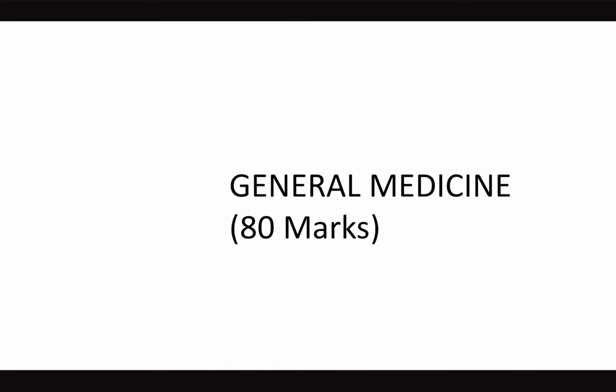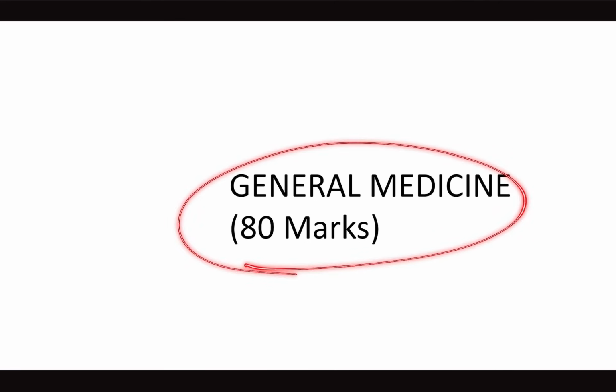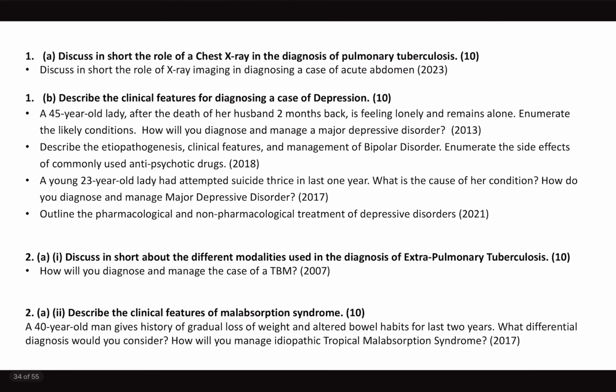Now let's get into the general medicine, that is paper 2 section A, high weightage, 80 marks. And yes, usual pattern. The first mandatory part, question number 1A will be from medical imaging and 1B will be from psychiatry. Okay, just to let you know that these are also important as a part of general medicine, and these are mandatory every year.